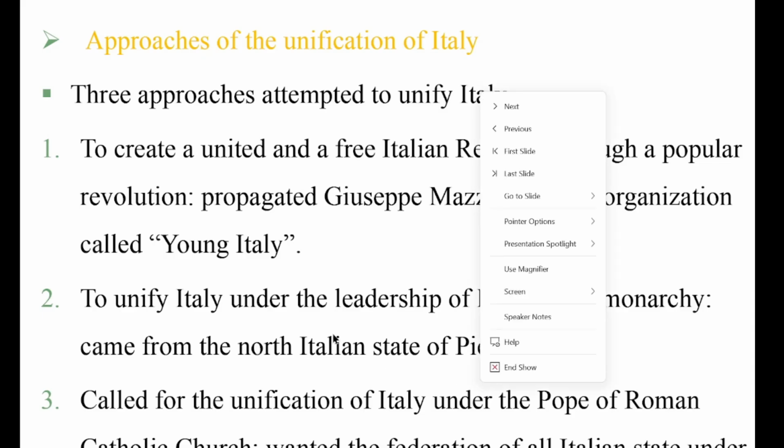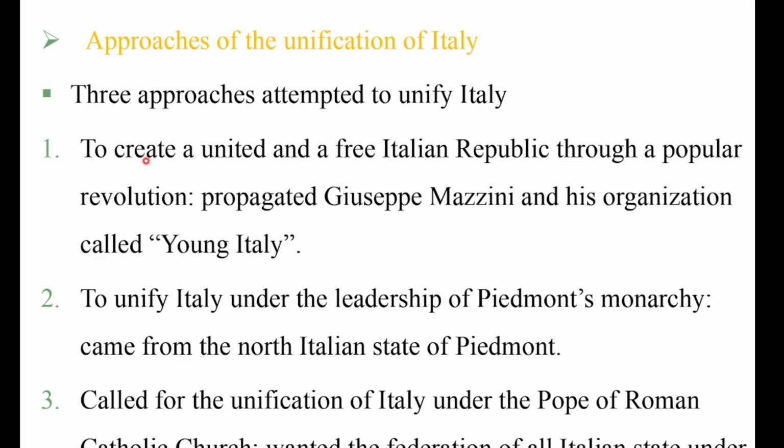In this unification of Italy there were three important approaches. The first approach, to create a united Italy and a free Italian republic through a popular revolution. It was propagated by a person called Giuseppe Mazzini and his organization called Young Italy. This means the first approach.